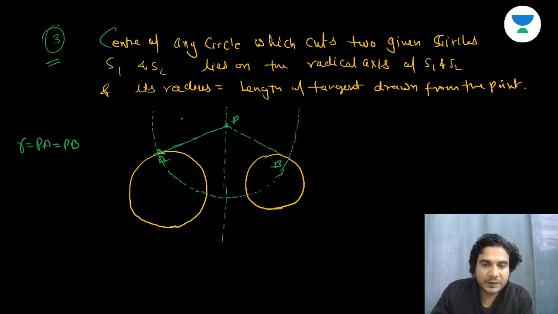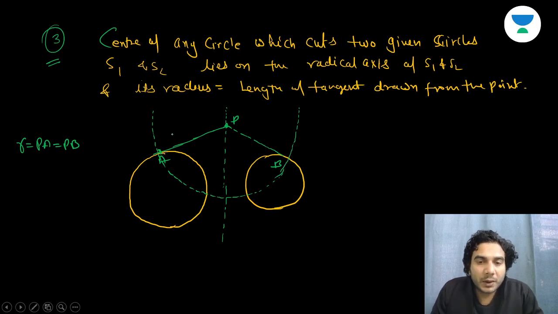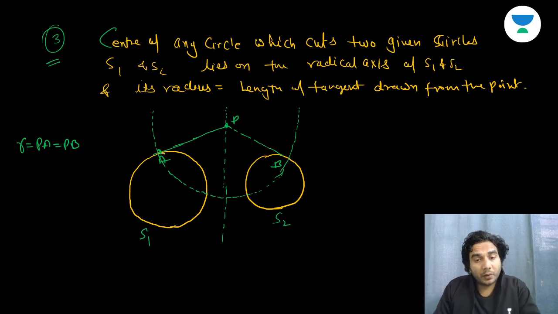Or the converse of this statement: any circle which cuts S1 and S2 orthogonally has its center on the radical axis of S1 and S2, all right. And if you draw a circle whose center is on the radical axis and radius is equal to the length of the tangent from that point to S1 or S2, it will cut S1 and S2 orthogonally, all right. So in this way you can say this. See, it is very easy to figure out.